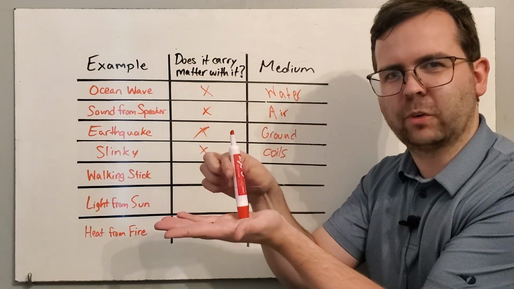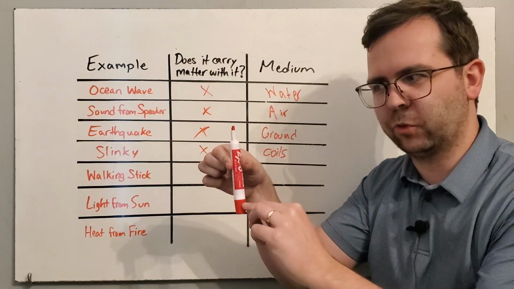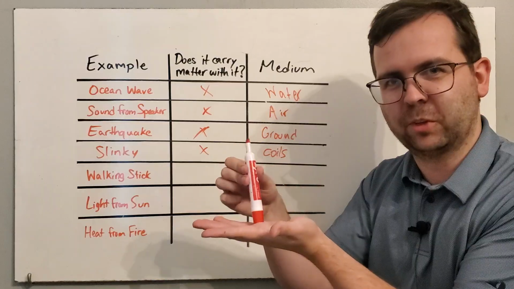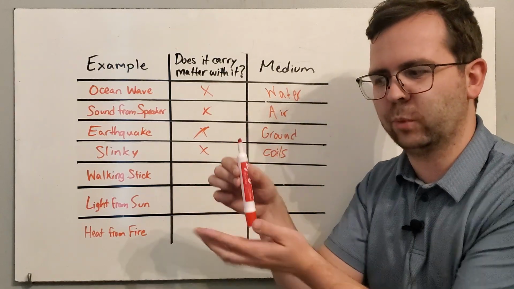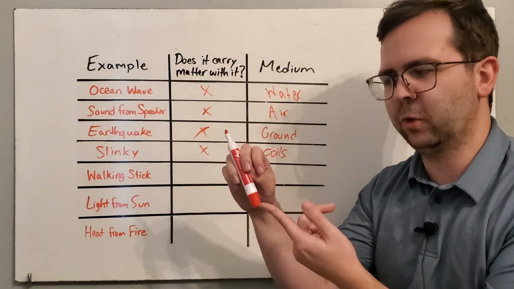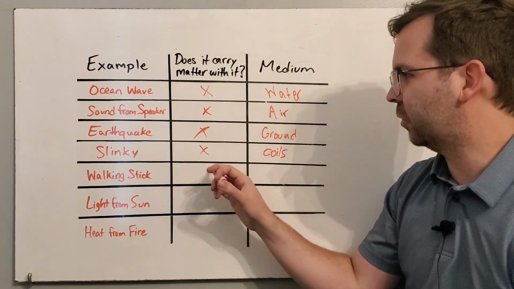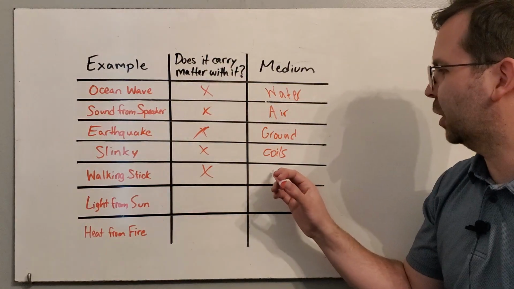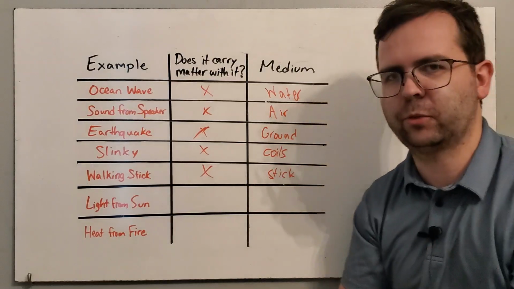It makes contact with the ground, the ground is actually creating a little shock wave that travels up through your walking stick to your hand to let you know that you've actually hit something solid. It's very quick though, so it's a very fast wave, but it's like a little sound wave that travels through your walking stick. Does that carry matter with it? Does the little piece of the walking stick at the bottom get picked up and carried? No. You should see a pattern at this point. No, it doesn't carry matter with it. And the medium for this would be just the stick itself. That's what the wave passes through.